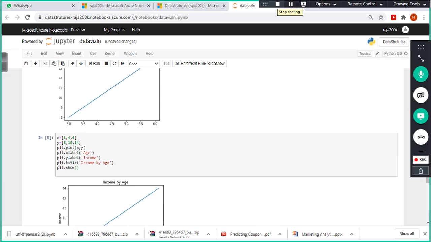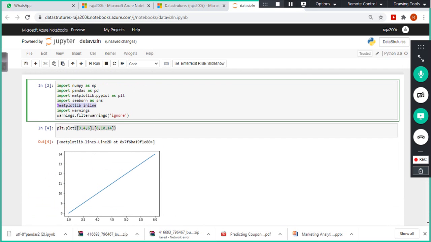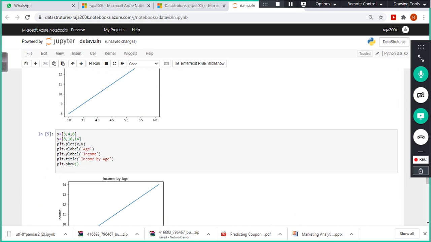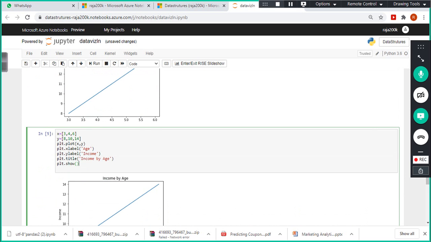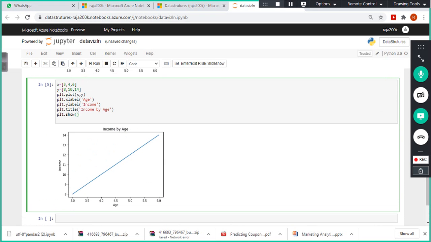You don't have to use plt dot show if you use matplotlib inline. Otherwise you have to use plt.show explicitly. To demonstrate, see, now we got the x-axis name, the label for x-axis age and y-axis income, and the title is income by age.